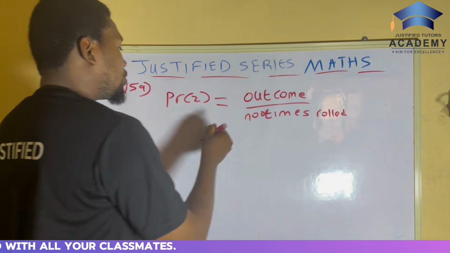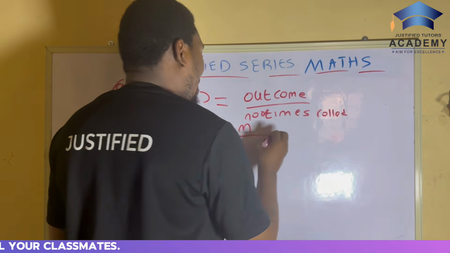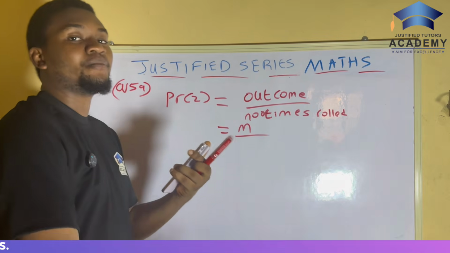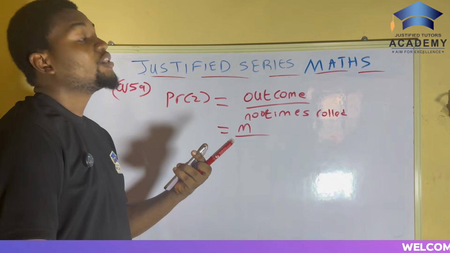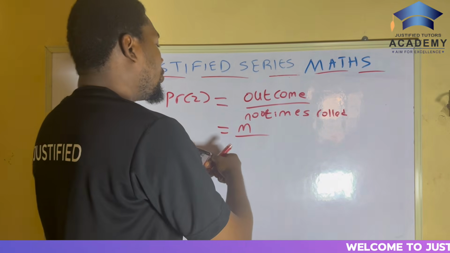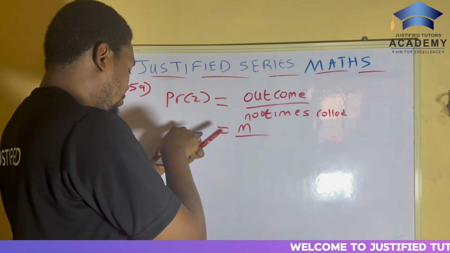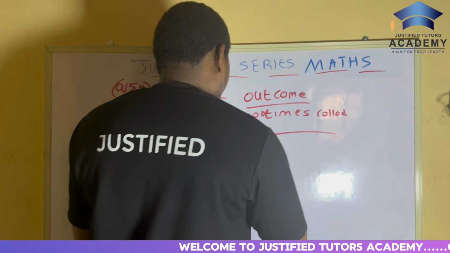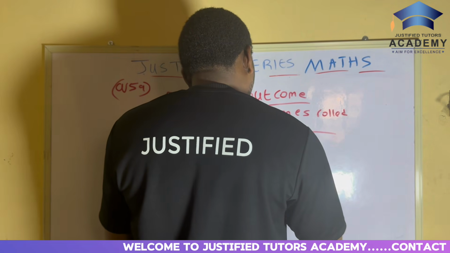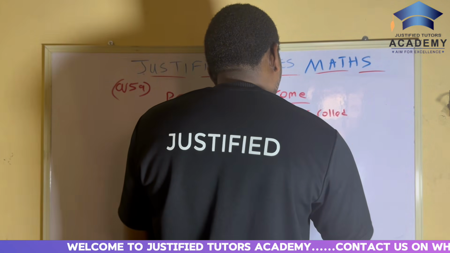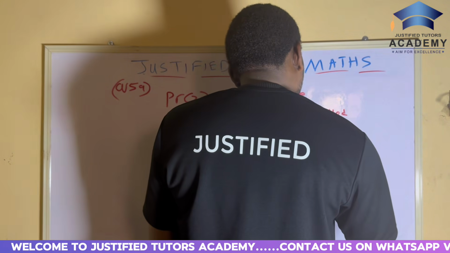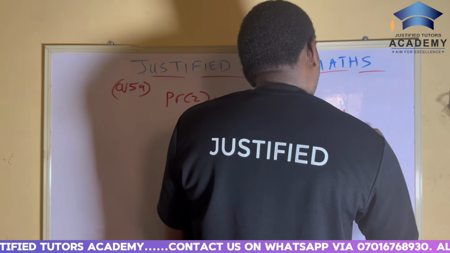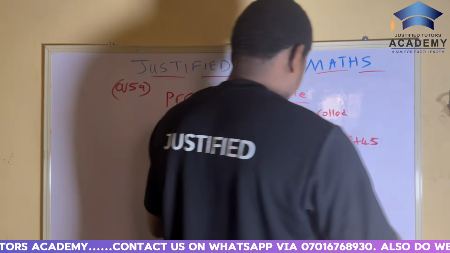So it will be m over the number of possible outcomes, which is going to be 32 plus m plus 25 plus 40 plus 28 plus 45.